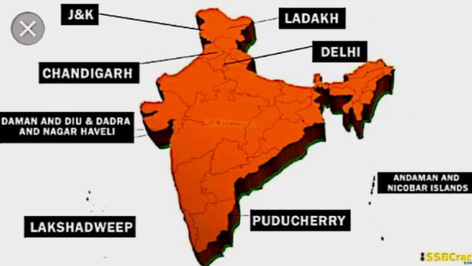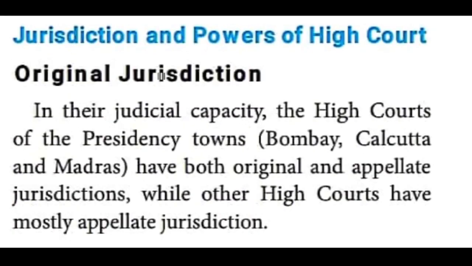Next, under the heading of jurisdiction and powers of high court: out of 28 states, 25 high courts are there, and each and every high court has a chief justice as well as a number of judges, as I said. Then, under the heading of jurisdiction and powers of the high court,